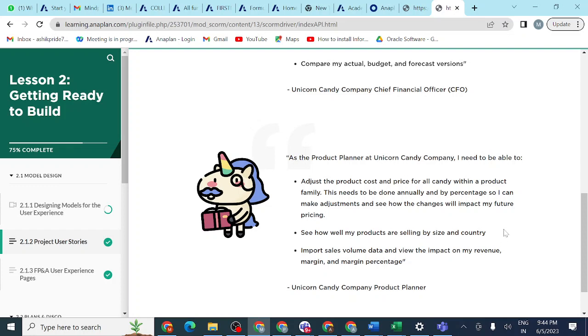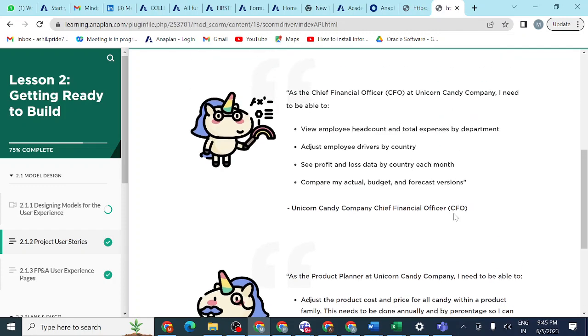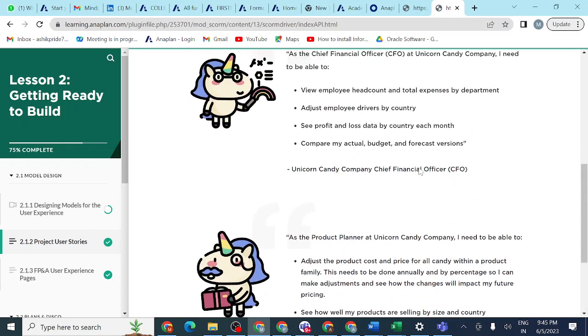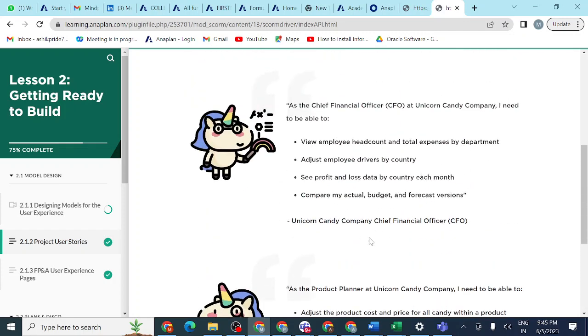So product volume we are calculating, revenue 02 volumes, and how much selling is happening, each and everything. And you can see we are calculating margin, revenue 03 margin calculation. By understanding this use case and user story only, we are doing each and everything. You can see employee headcount, the employee expenses module we are creating, the employee driver module you are creating. You need to see profit and loss data by each month.